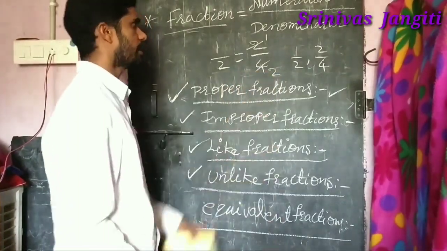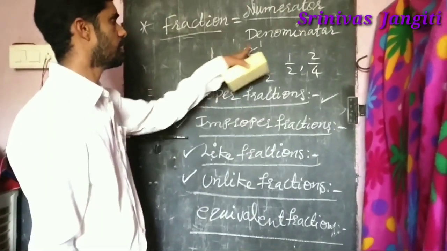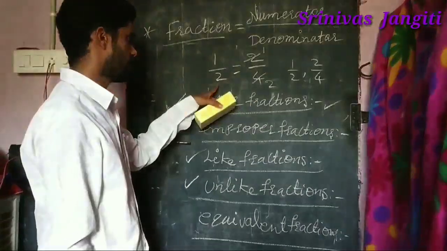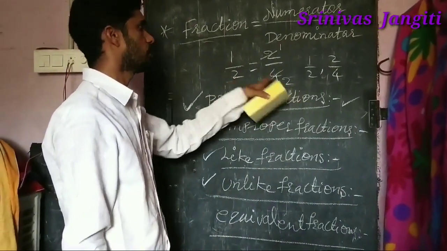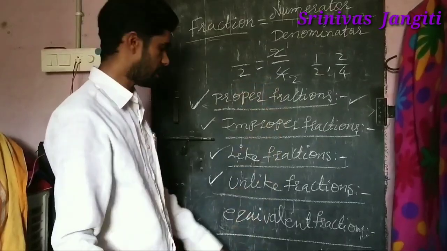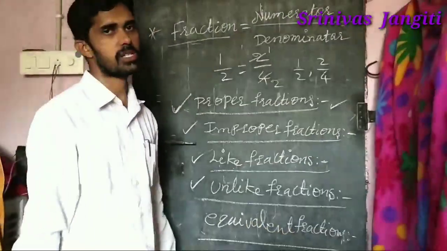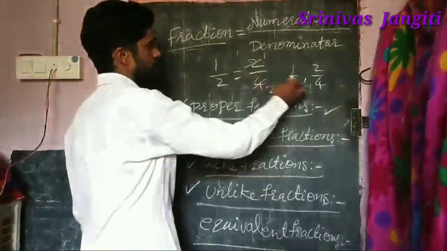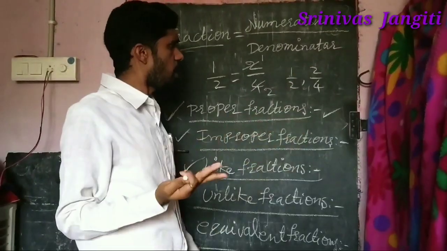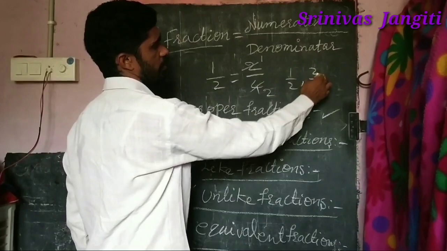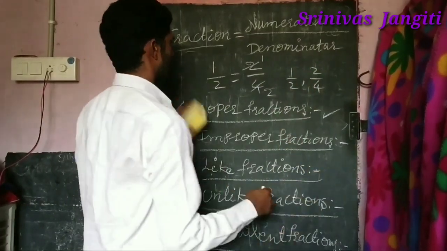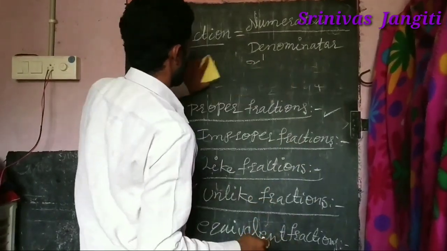Are the same available or not? See here, the numerator is 1. In this also the numerator is 1. In this the numerator is 2, and in this the denominator is 2. In this the denominator is also 2. Same numerator, same denominator, so these are equivalent fractions. But the looks are different, here 1 by 2 and 2 by 4. So how are they equal? When you change them into the smallest form, they are automatically the same. That's why they are equivalent.